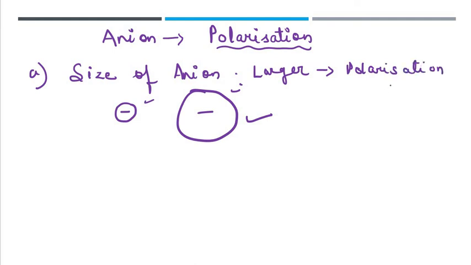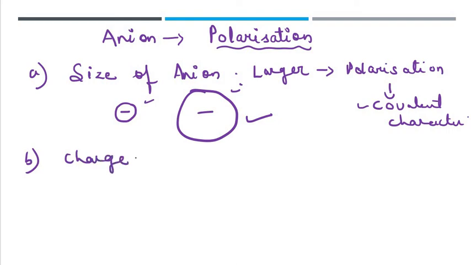And when the polarization is greater, what will happen? The covalent character also increases. Hope this point is clear. What we have said is, since the size of the anion is larger, more easily it can get distorted, and thus the polarization will be greater, as a result of which the covalent character will be greater. Second is the charge on the anion. Let us see the charge on the anion.